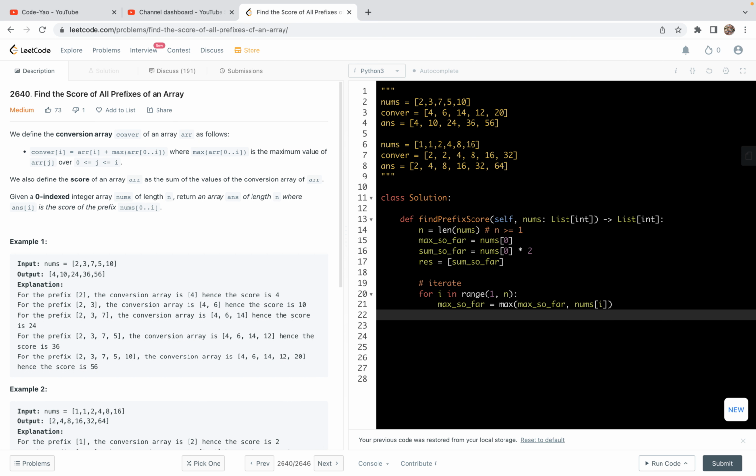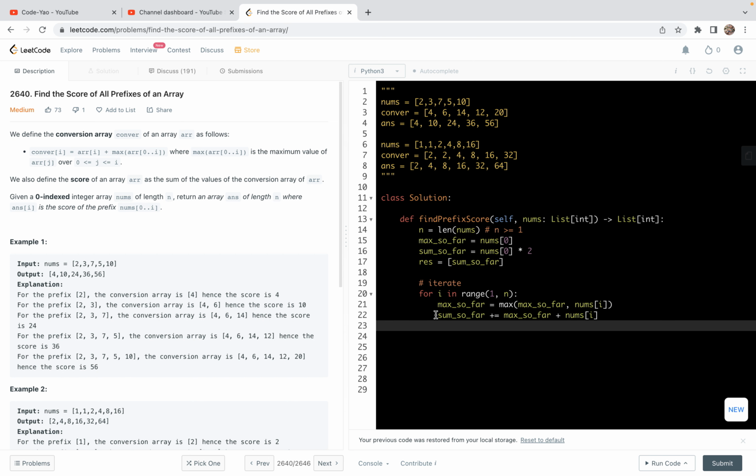And then we want to compute the sum so far. The sum so far will be another conversion score. The conversion score will correspond to the max so far plus the current element. So that will be max so far plus nums i, right?